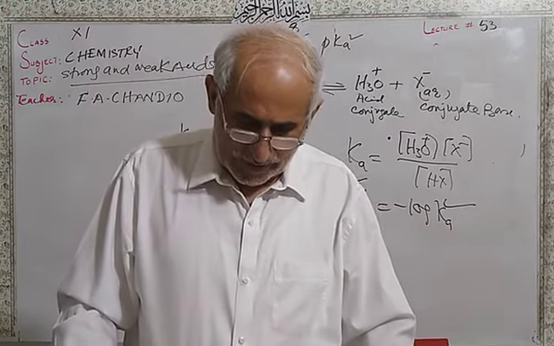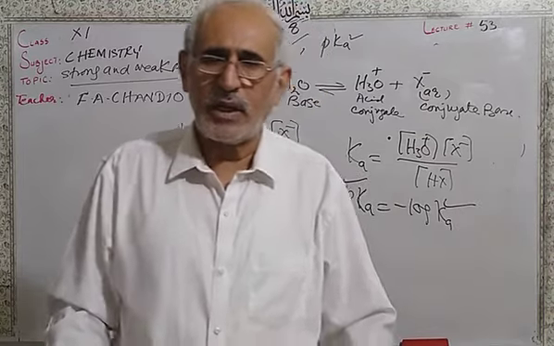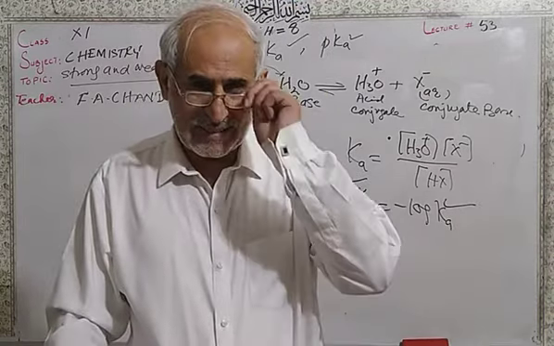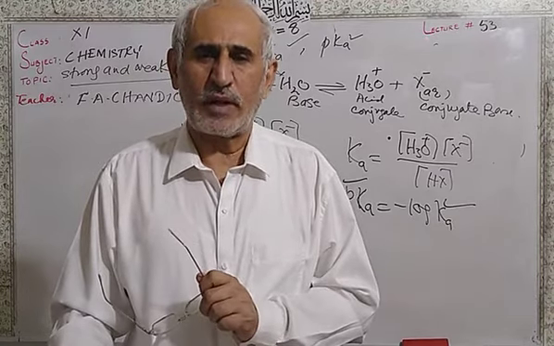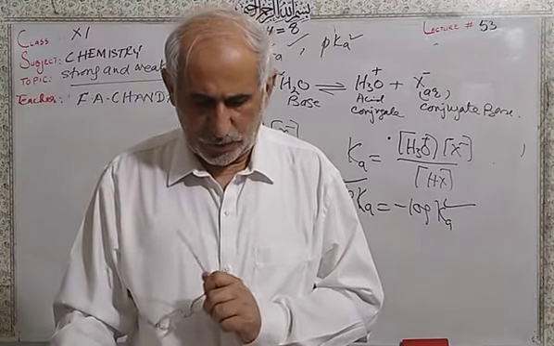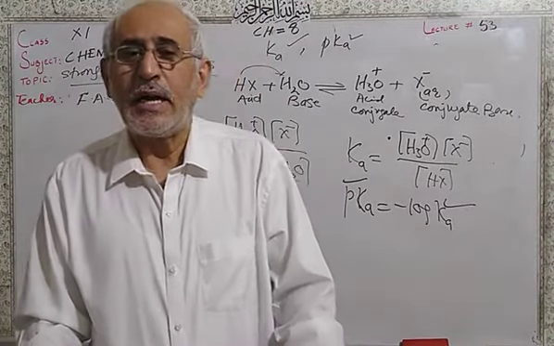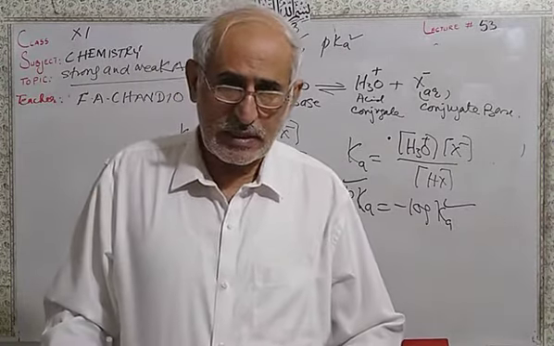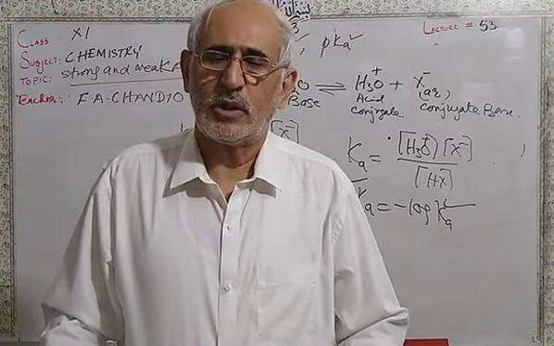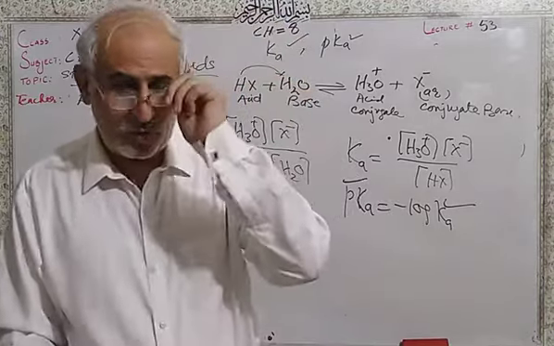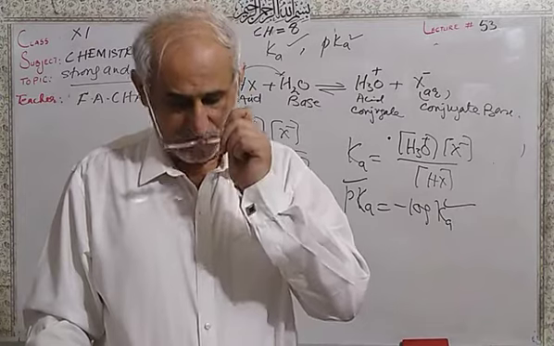Water has a very small Ka value, the smallest, 1 into 10 raised to power minus 16. Minus 16 is the Ka value of pure water, so it is very weak indeed, and its pKa value is very high, plus 16. This highest value of pKa shows the weakest acid.